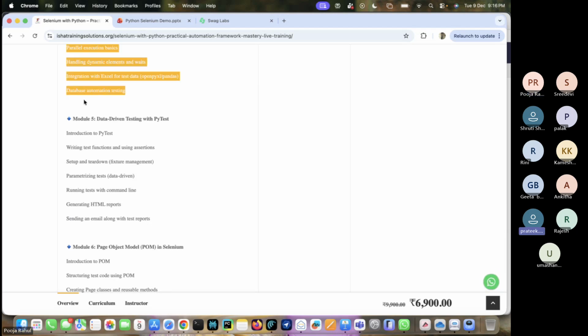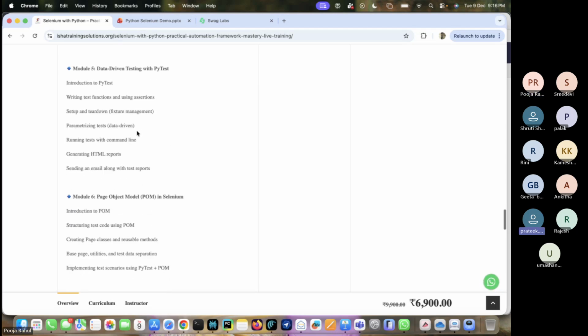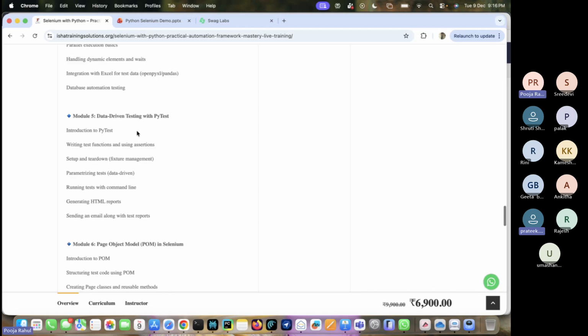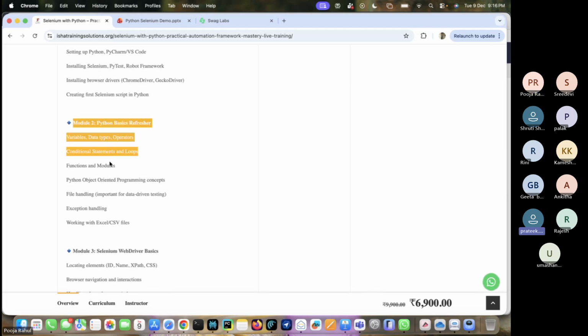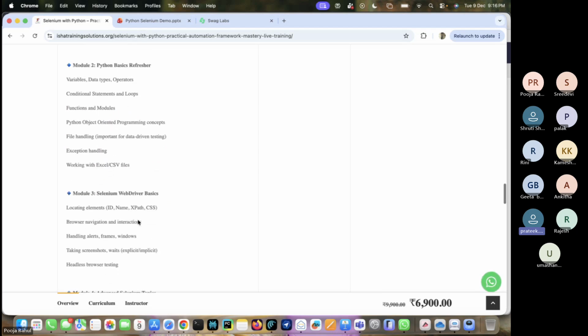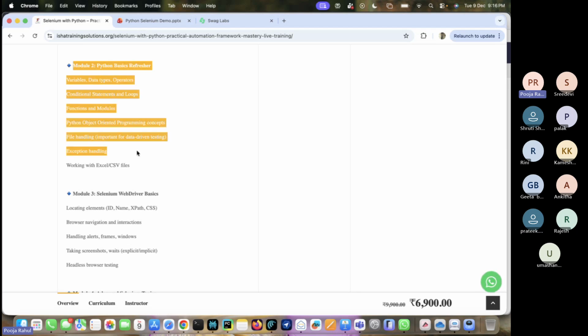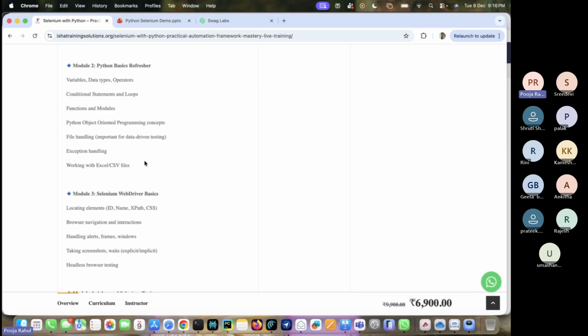And whatever the Python variables, data types, functions, and all that has been written above, that will be done through practical programs we are writing. Exactly. This is, as I mentioned,